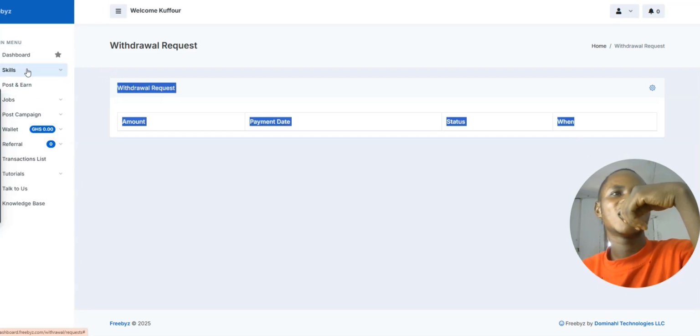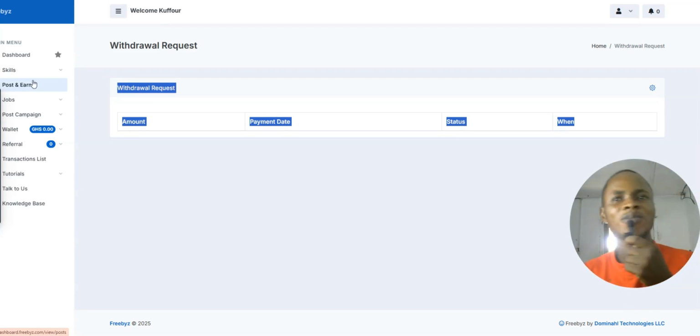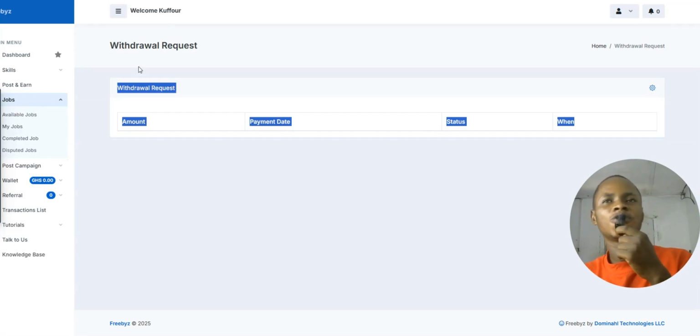And you can come to this section again. This platform is a very multi-purpose or multi-stream platform. You can come to this section again and come to this section where it says jobs, and then come to this section where it says available jobs, and just wait for it to load.